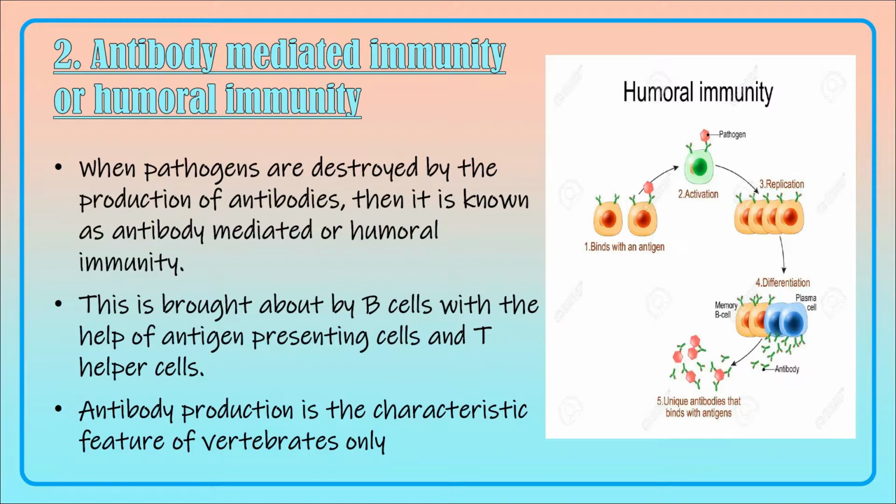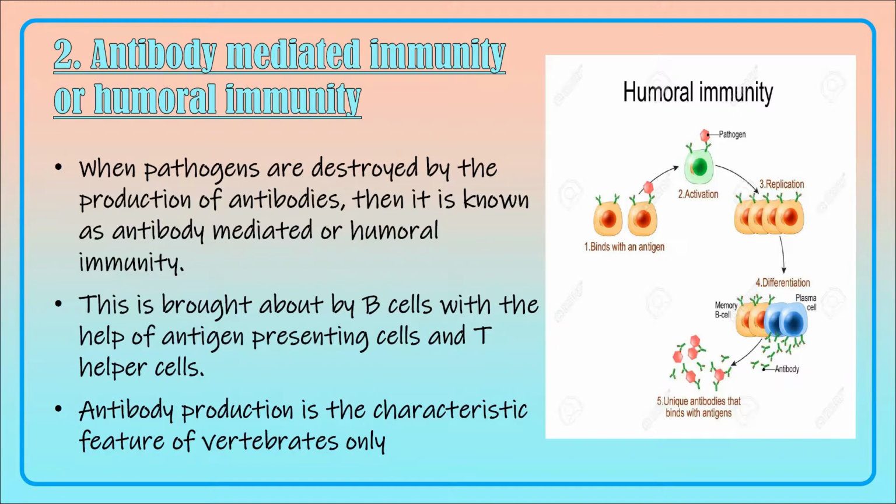Secondly, antibody mediated immunity or humoral immunity. In this type of immunity, there will be production of antibodies against the antigen, and so it is known as antibody mediated or humoral immunity. And this is brought about by the antibodies produced by the B cells with the help of the antigen presenting cells and the T helper cells.